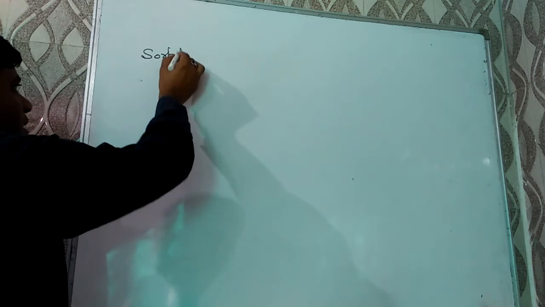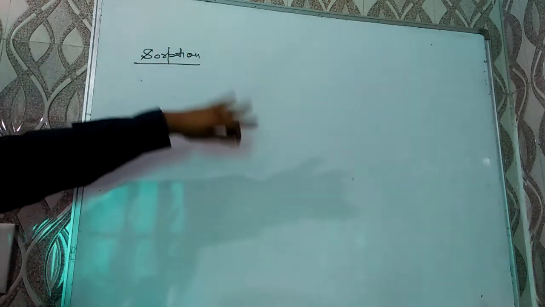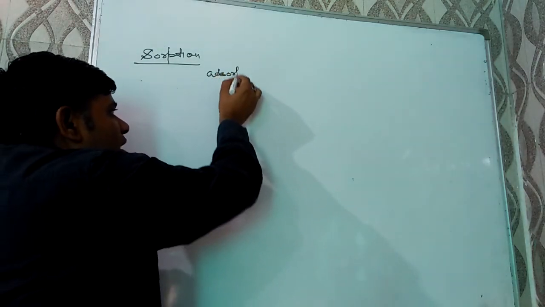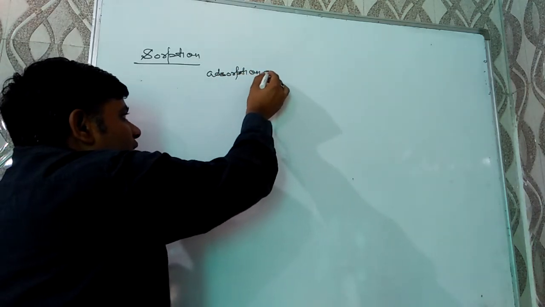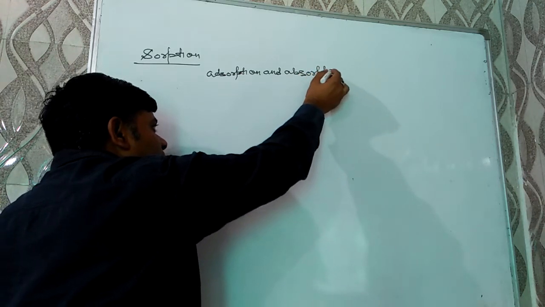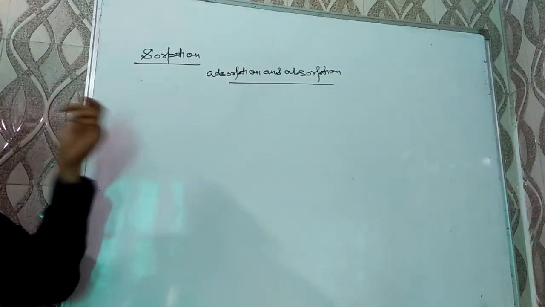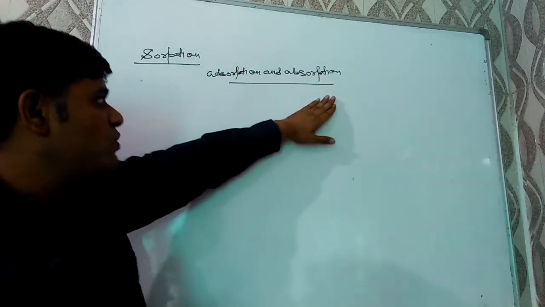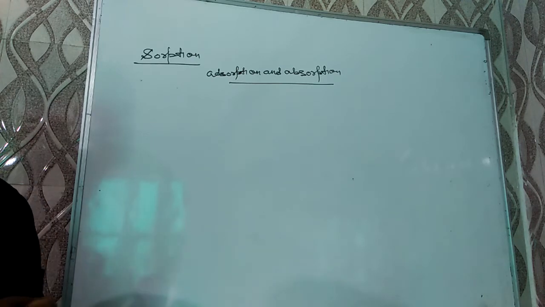Now, a question may be there: what do you mean by absorption? One mark question maybe in your board exams. Absorption means when adsorption and absorption take place simultaneously. That is known as absorption. Or we cannot distinguish between adsorption and absorption, that case is known as absorption.